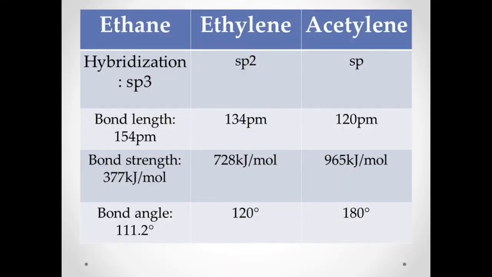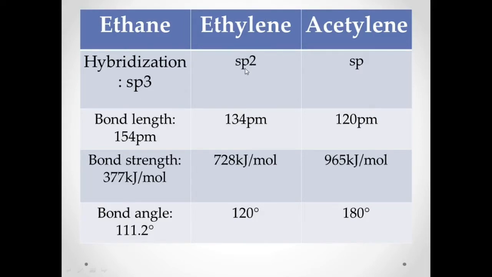Here is the comparison between ethane, ethylene, and acetylene in terms of hybridization, bond length, bond strength, and bond angle. For ethane, hybridization is sp3.